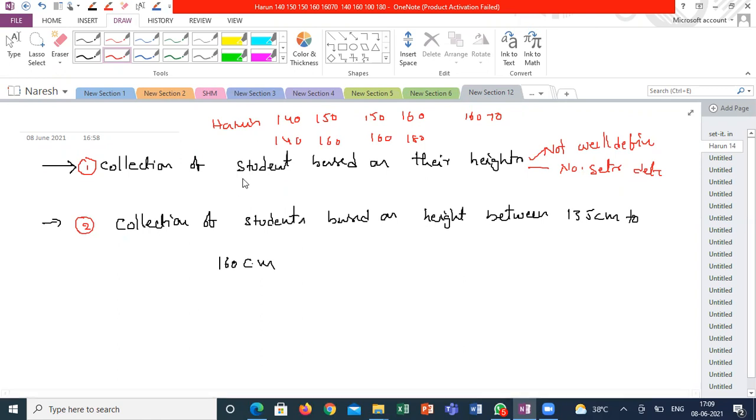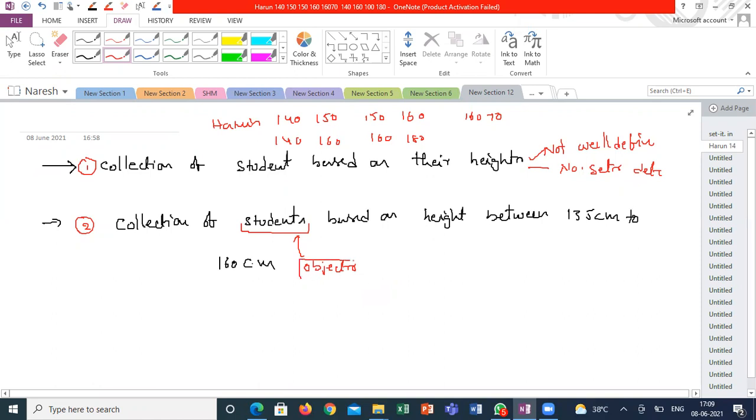Yes, sir. So this is one example. Based on the situation, it might be different. So what are these objects? In this case, the objects represent the students, correct? In this case, this is well defined. So the second statement will form a set, and the first statement does not form a proper set. The second is a well defined statement, so it can form a set.